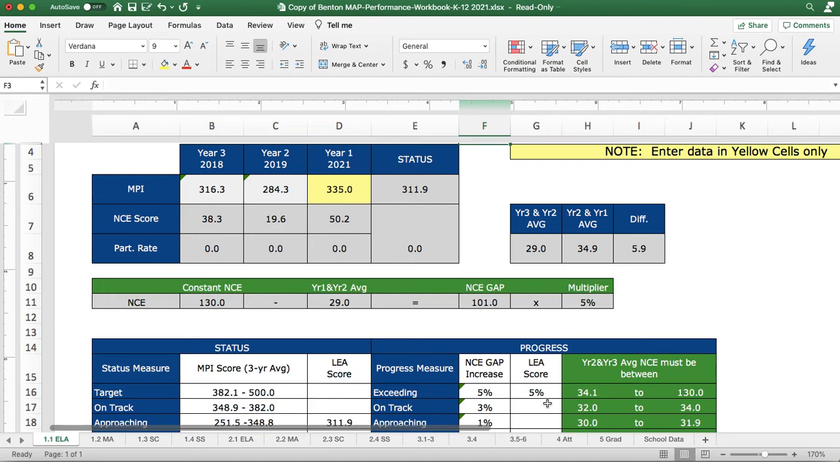If you should have any questions about how to use the scorecard, please let me know. I'm more than happy to talk with you.